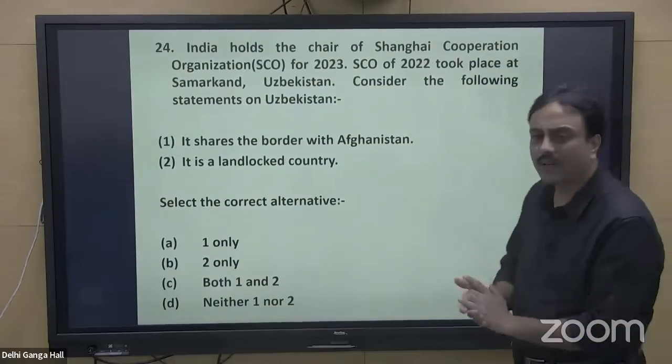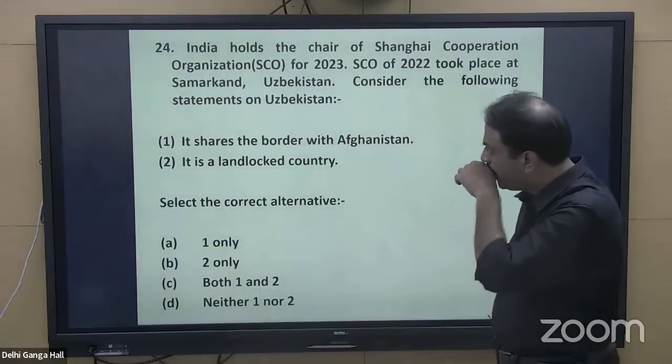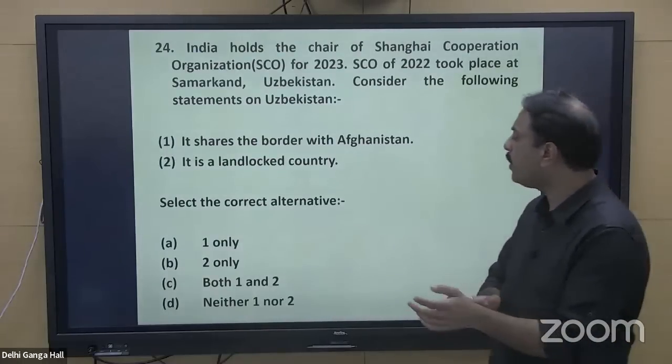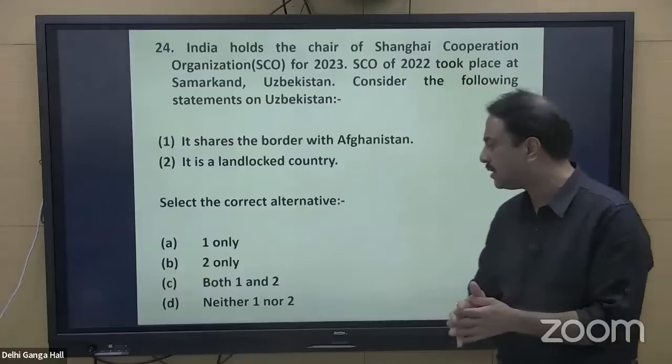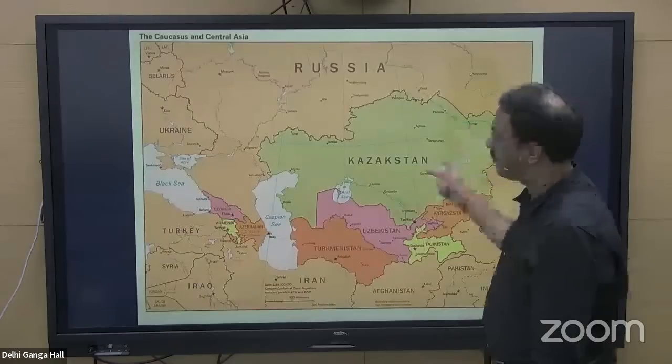It is a landlocked country. 110% it is a landlocked country, which we have seen just now on the map. So select the correct alternative: one only, two only, both one and two, neither one nor two. The answer shall be option C, C for cat, both one and two.